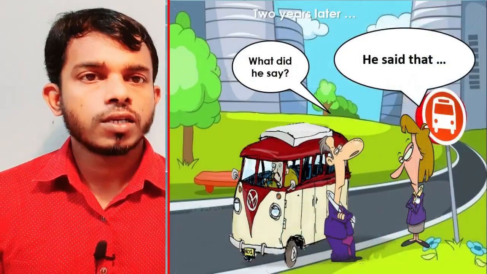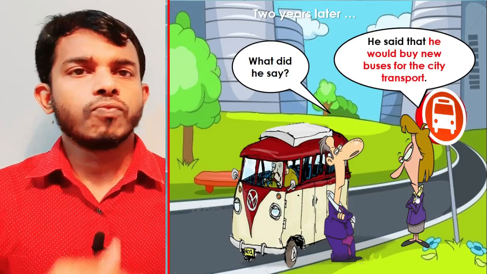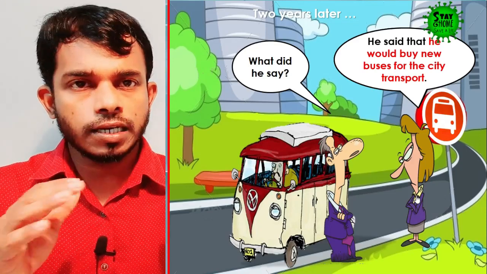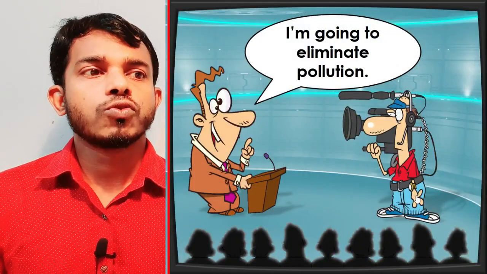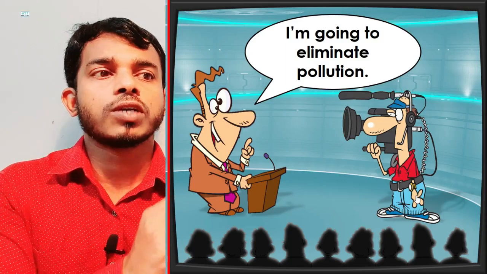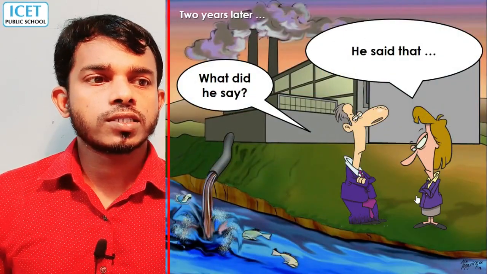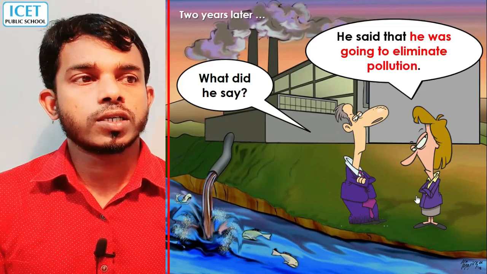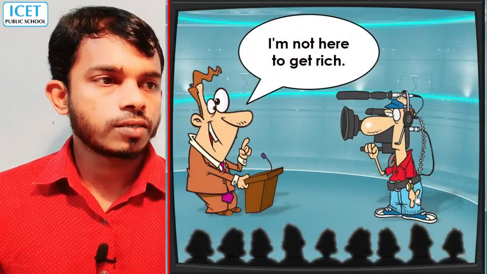Now after 2 years, how did it come? What did he say? He said that he would buy new buses for the city transport. So you can note the changes that take place when we change into reported speech. I am going to eliminate pollution. Another promise: I am going to eliminate pollution. So how can we change this? After 2 years, what did he say? He said that he was going to eliminate pollution. So "I am going to" changes into "he was going to eliminate."